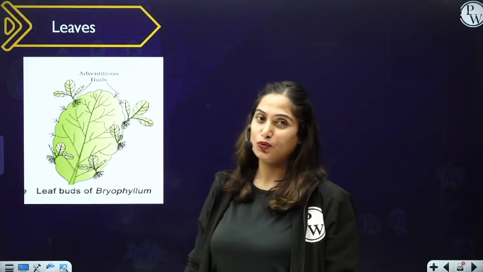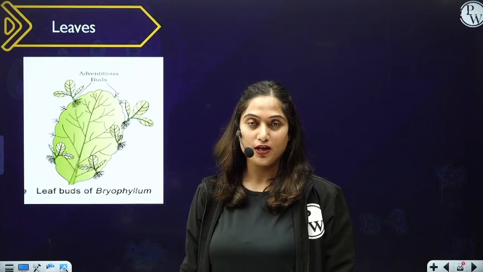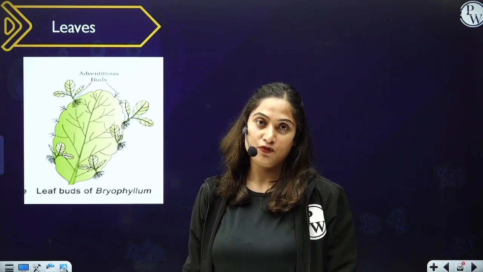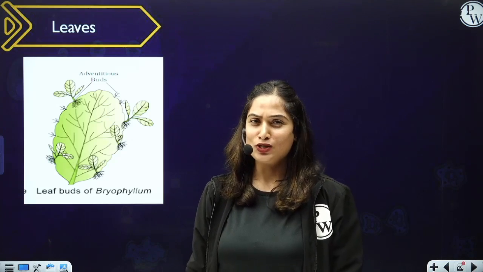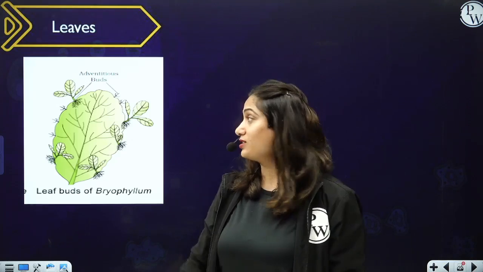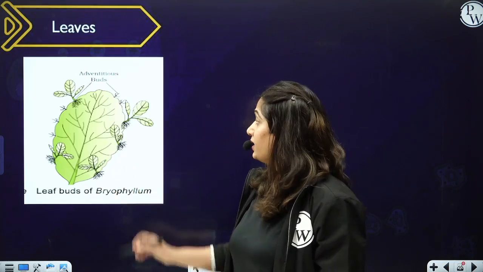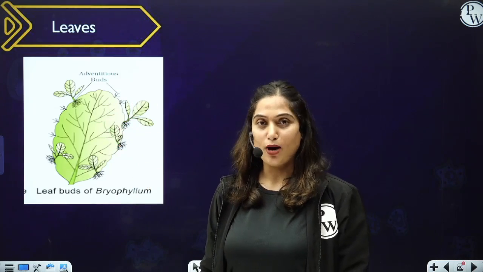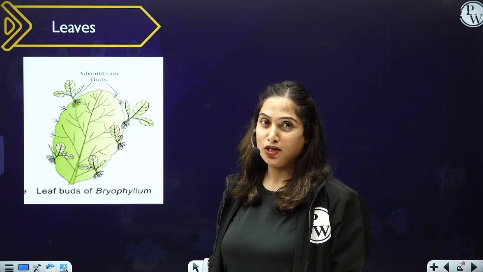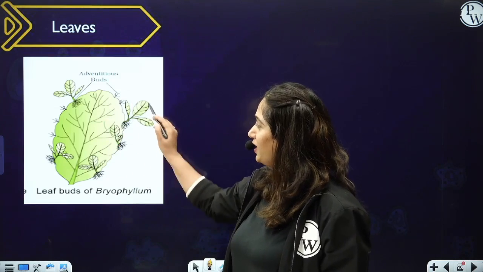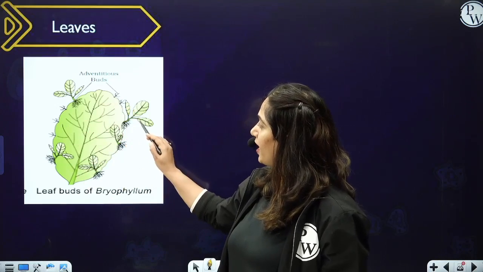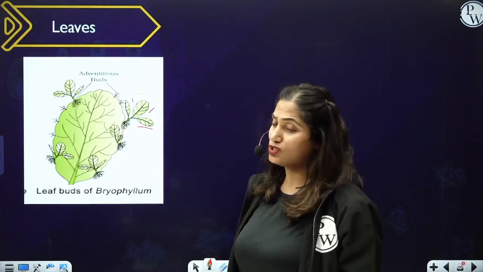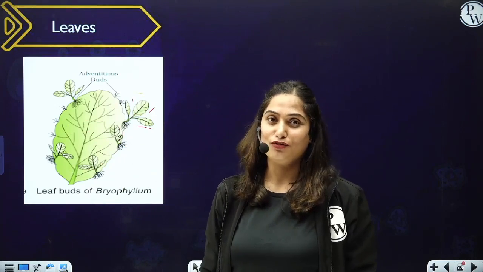Then come the leaves. As I just told you, every plant part is totipotent in nature and can give rise to a new plant. So leaves can also be helpful in vegetative propagation. As you must have seen in Bryophyllum, this is the diagram of NCERT, that from the leaf of Bryophyllum, some adventitious buds come out, and these adventitious buds give rise to a new plant. You can see this is the leaf of Bryophyllum and it is giving rise to a new plant over here.